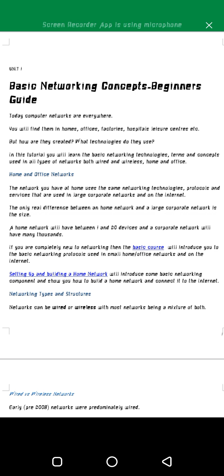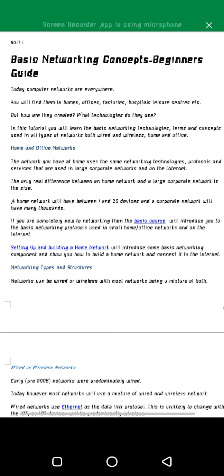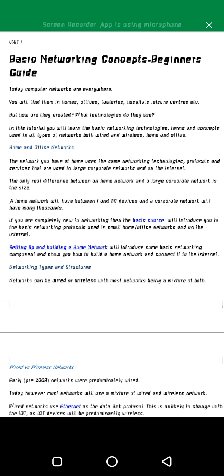Home and office networks. The network you have at home uses the same networking technologies, protocols and services that are used in large corporate networks and on the internet. The only real difference between a home network and a large corporate network is the size. But the principles, the way they work, and the way data moves along the network from one client to another or from one server to another is all the same.